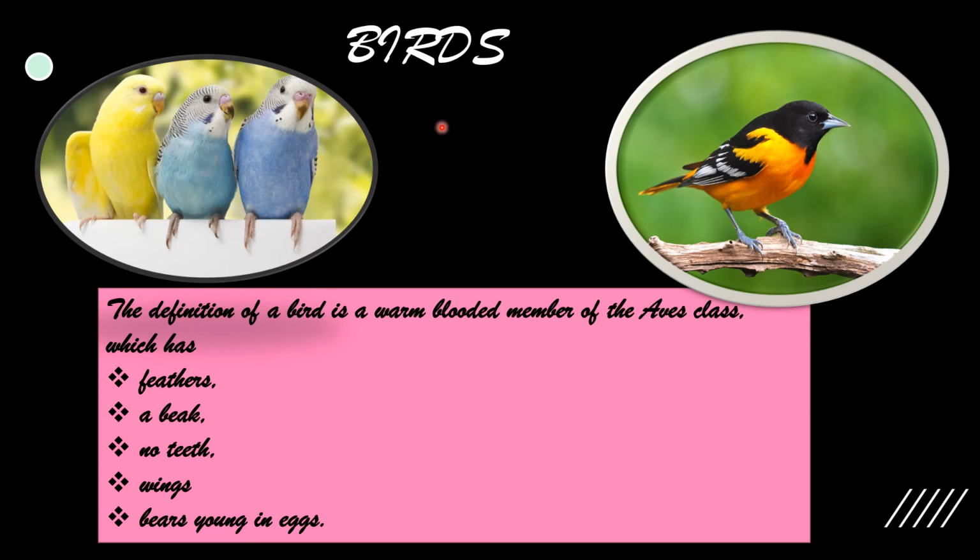The next one is birds or aves. See the bird's picture. The definition of a bird is a warm-blooded member of the aves class which has feathers, a beak, no teeth, wings, and bears young in eggs. So you can say birds are animals that can fly.